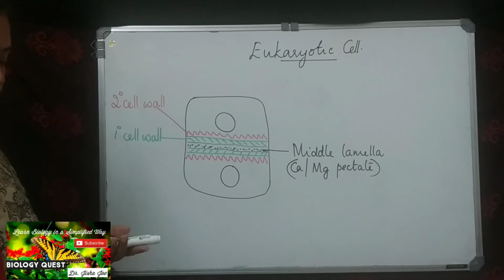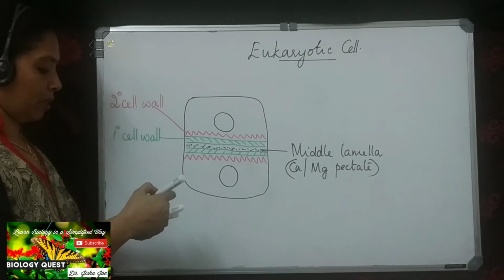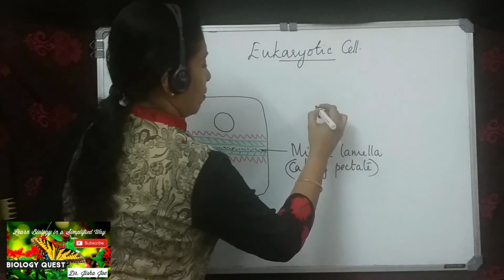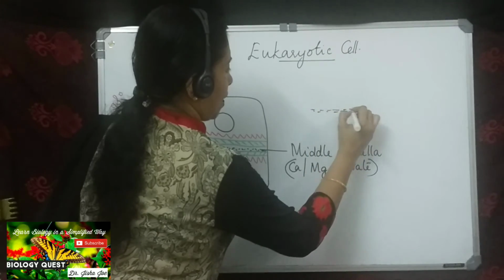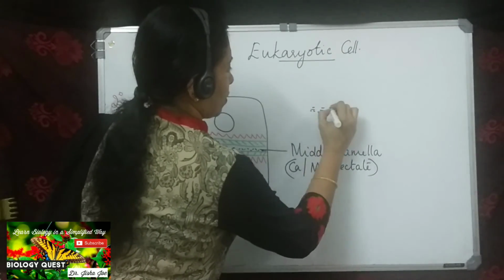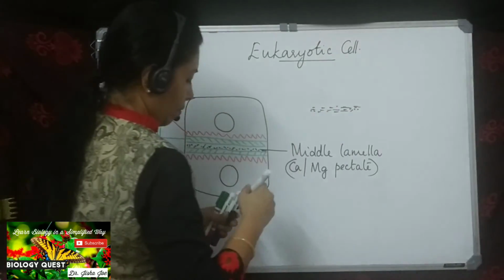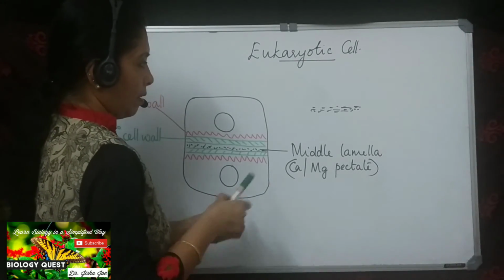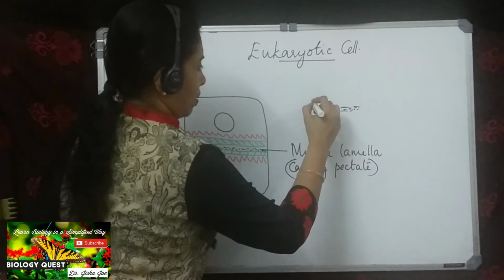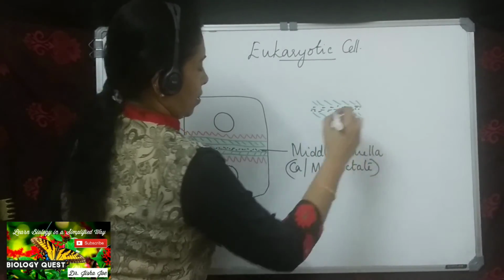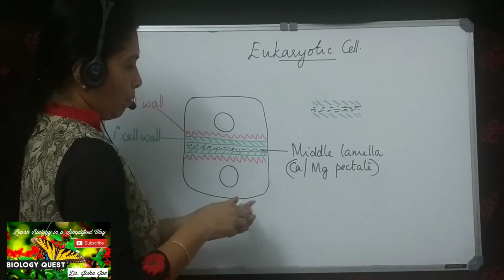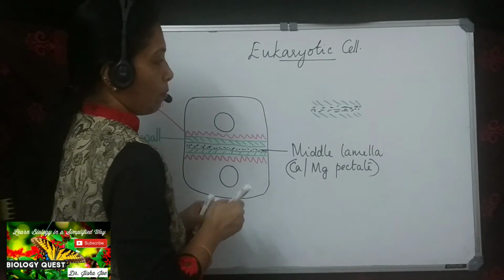I am just enlarging a small portion of the wall layers. At the center we have the middle lamella. Then we have the primary wall layer on either side. Then inner to the primary wall layer is the secondary wall layer.